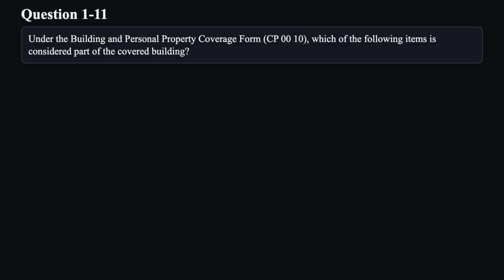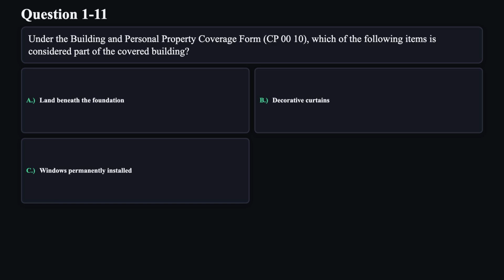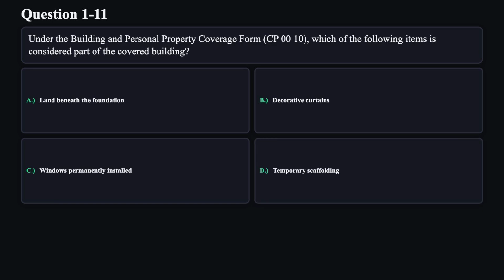Question 11. Under the Building and Personal Property Coverage Form, CP0010, which of the following items is considered part of the covered building? A. Land beneath the foundation. B. Decorative curtains. C. Windows permanently installed. D. Temporary scaffolding.